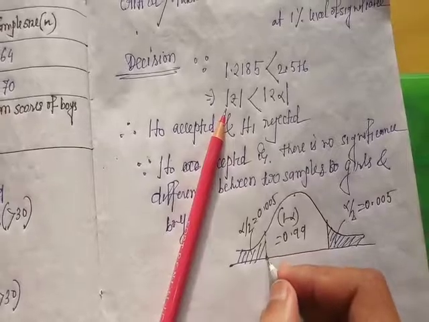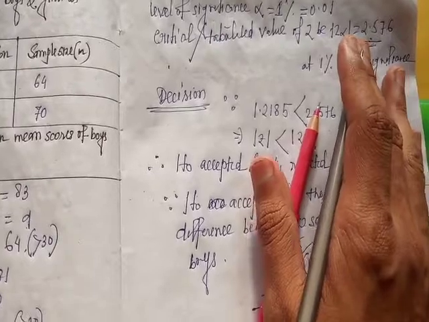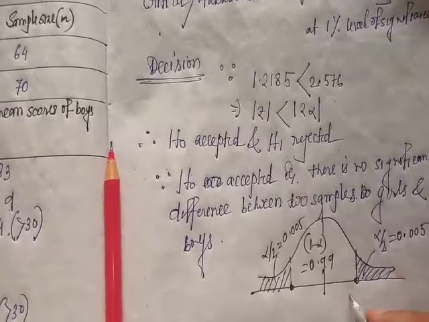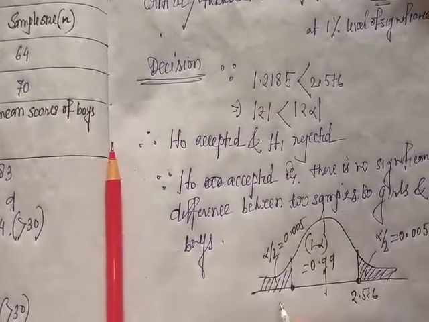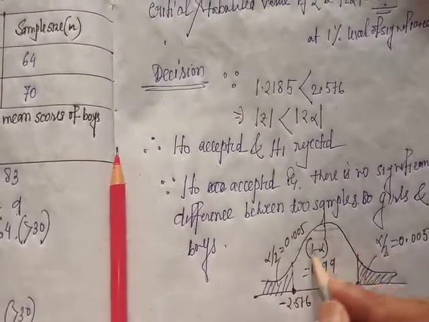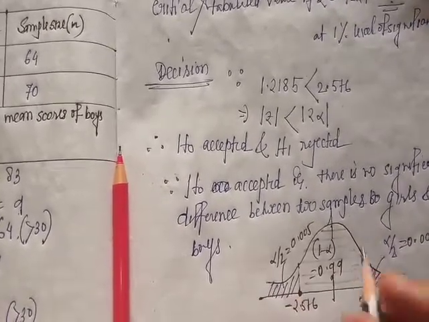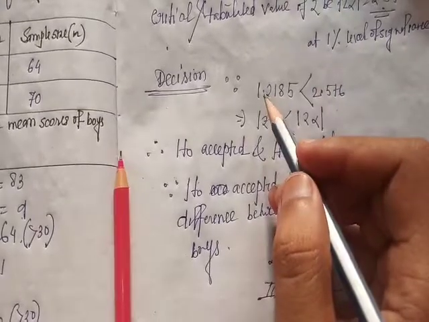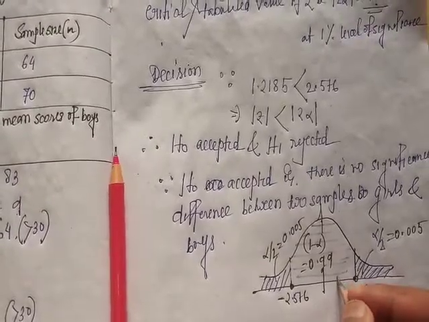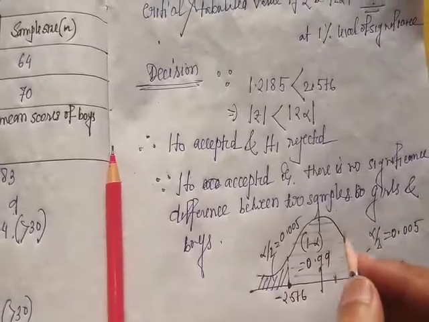Okay, and this point is the critical value. So the critical value for 1% level of significance is 2.576. So this is 2.576, and this is minus 2.576. Okay, and in this region the null hypothesis is accepted, and in this region the null hypothesis is rejected. The calculated value is 1.2185, which lies in this region. So in this region the null hypothesis is accepted.